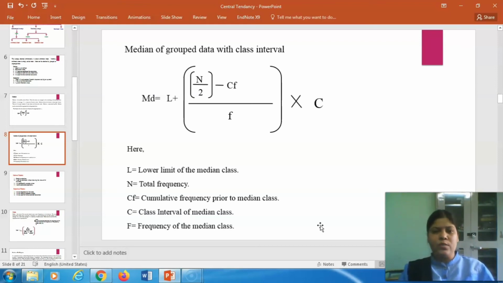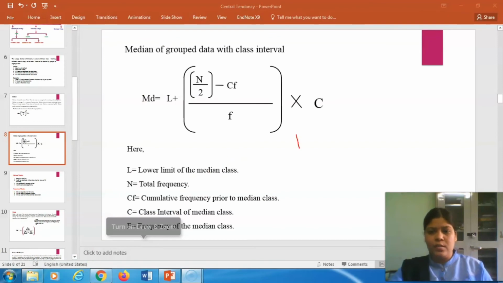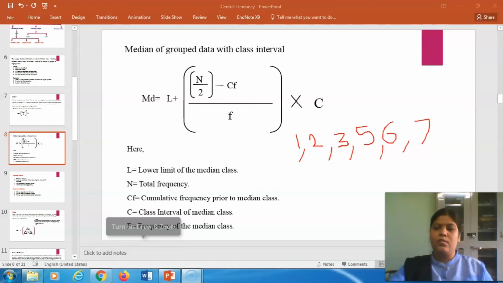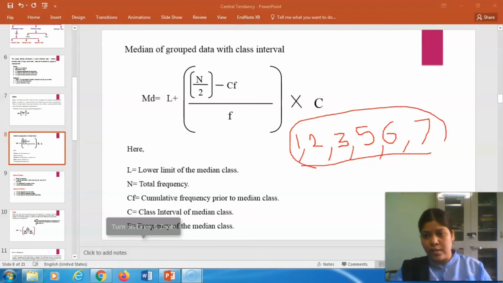For example, we have just seen that values are single values, but sometimes data has to be represented in group form. Like for example, let us consider this. I'm not taking so many numbers, so you will understand easily. 5, 6, 7. So these values are single values, and these types of values are called ungrouped data.